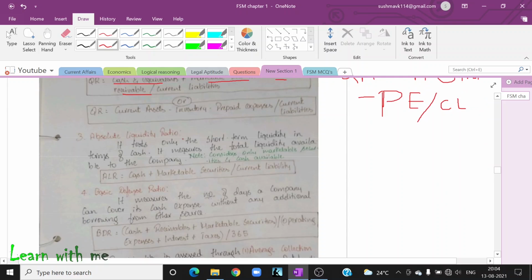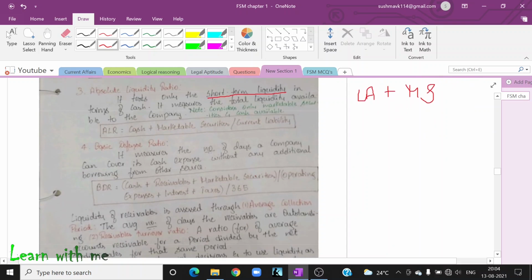The third one is absolute liquidity ratio. It tests only the short-term liquidity in terms of cash; it measures the total liquidity available to the company. Okay. Now what I'll do, absolute liquidity ratio is equal to whatever cash I am having. It will be included in current assets. For this, I will add the marketable securities and divide it by current liability.